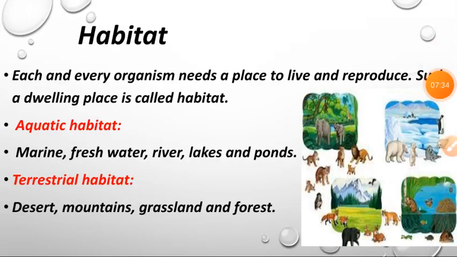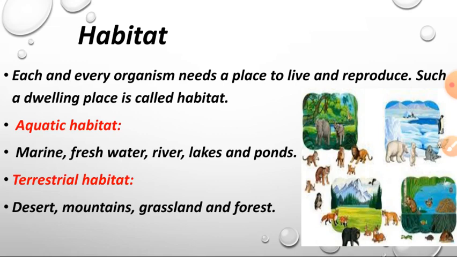Habitat. Each and every organism needs a place to live and reproduce. Such a dwelling place is called habitat. So every living organism needs a place to survive and to produce their young ones. Such a place is called habitat. Here we can divide habitat into two groups. One is aquatic habitat, another one terrestrial habitat.